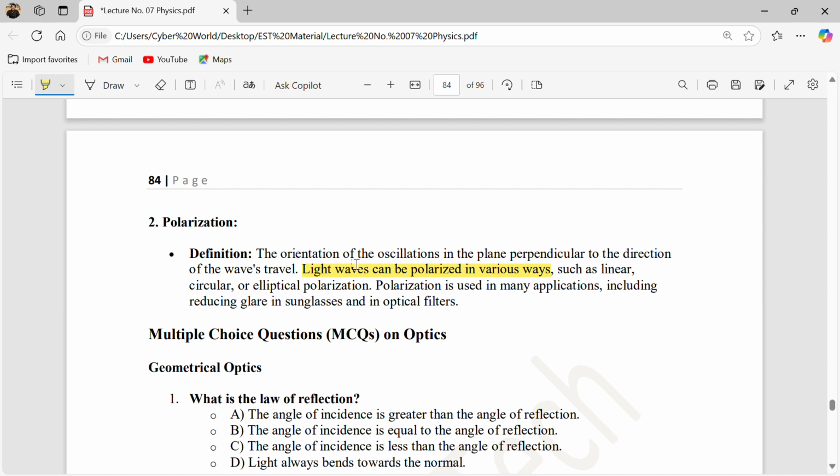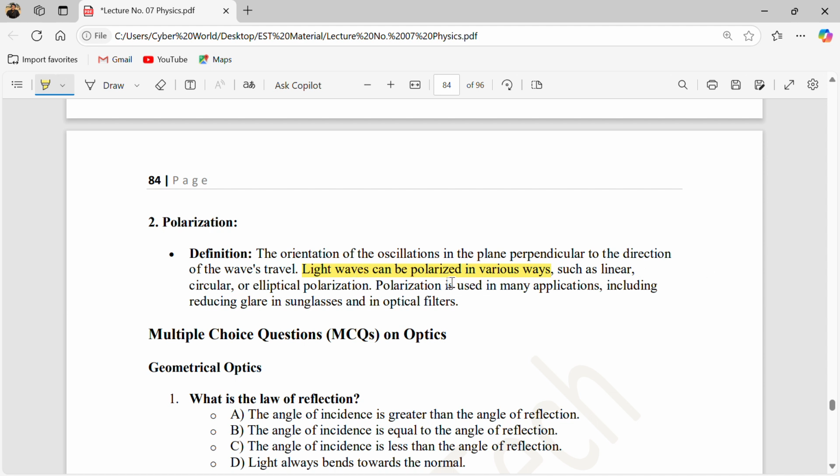So if you set the orientation of the oscillation in a plane perpendicular to the direction of wave travel, this is called polarization.